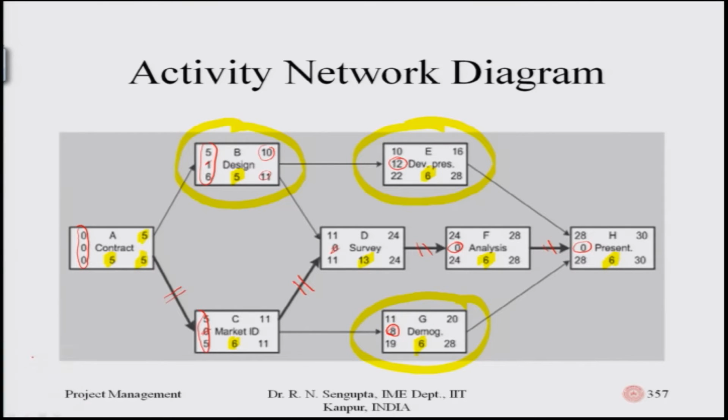For job A it is 5. Obviously there would be a variance, but I am not going to discuss the variance, and will come into the concepts as such. 5 is the expected time for B. Similarly, for C it is 6, for D it is 13, for E it is 6, for F it is 6, for G it is 6, and lastly for H it is 6.